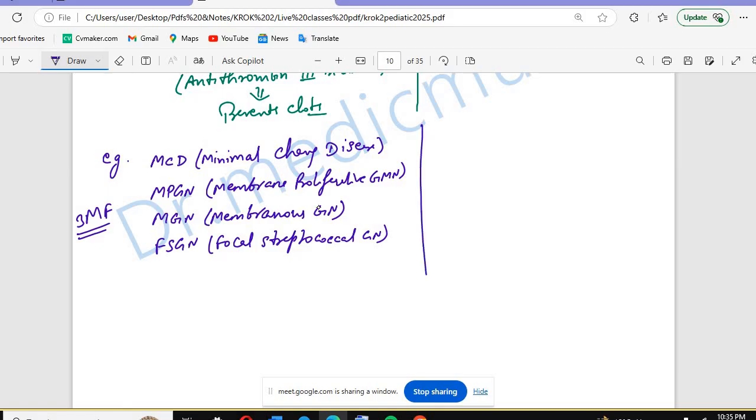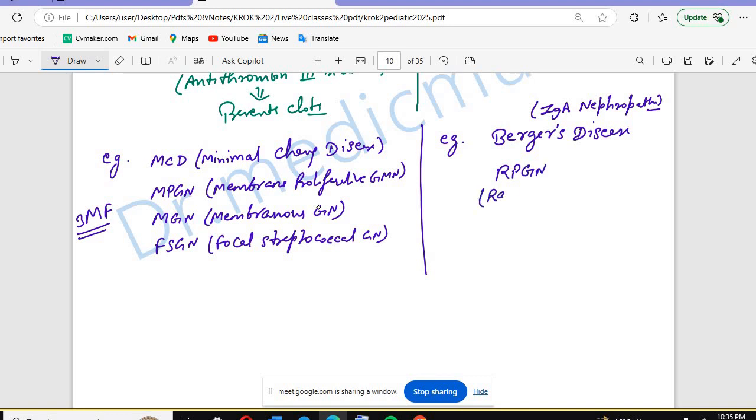And in case of the nephritic, we have Buerger's disease. We had discussed Buerger's yesterday. Buerger's is vasculitis. We have IgA, also known as IgA nephropathy. We have RPGN, rapidly progressive glomerulonephritis. Then we have PSGN, post streptococcal glomerulonephritis.